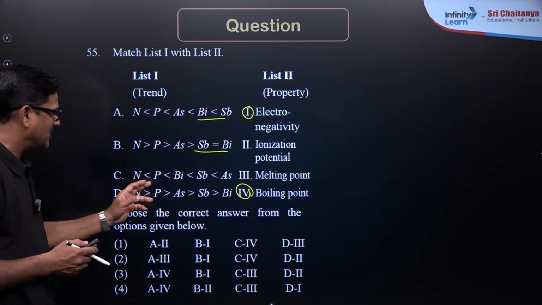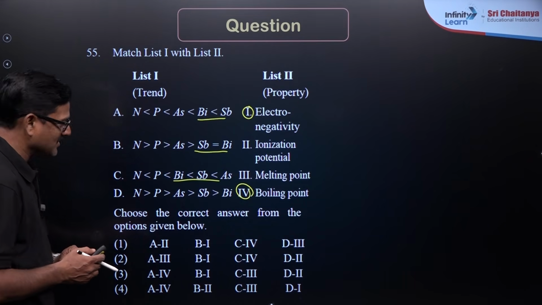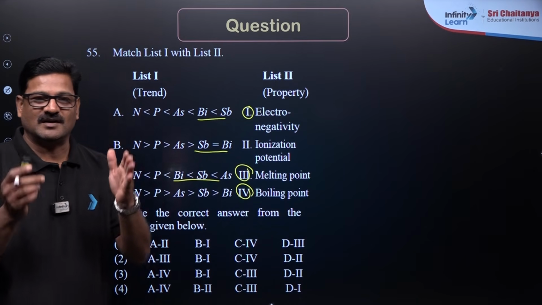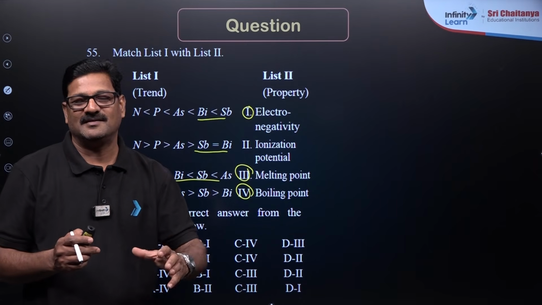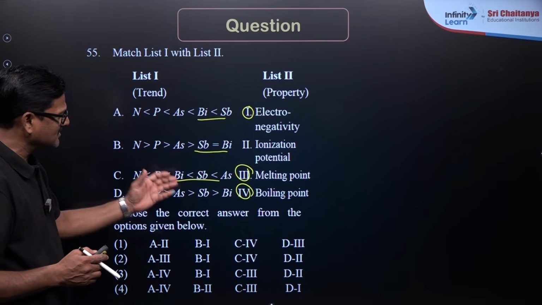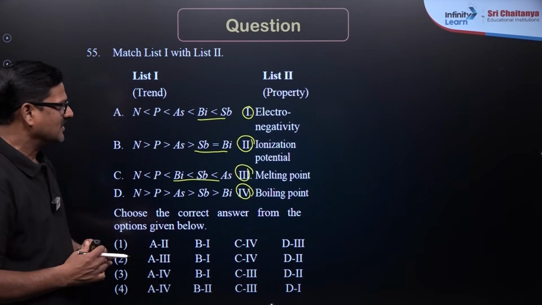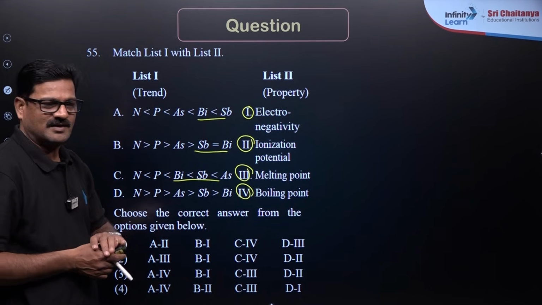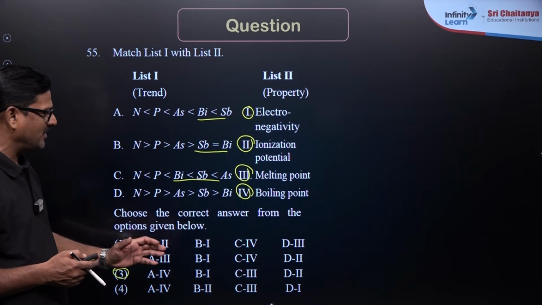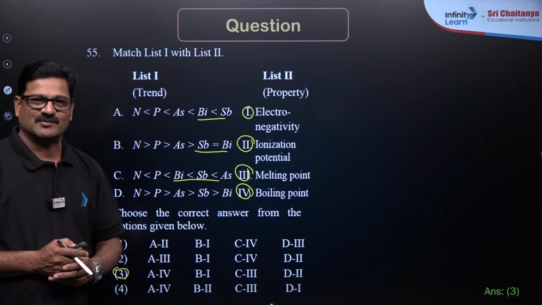And nitrogen, phosphorus, bismuth, antimony and arsenic is given as the melting point order. So we need to have the correct order in mind from the tables given in the NCERT. And nitrogen, phosphorus, arsenic, antimony, bismuth in decreasing order is given for ionization potential. The match has to be checked carefully, so that we get A4, B1, C3, D2. So option 3 is the correct answer for this question.